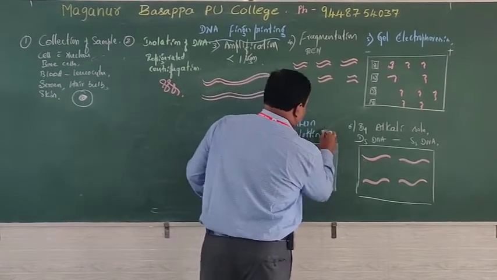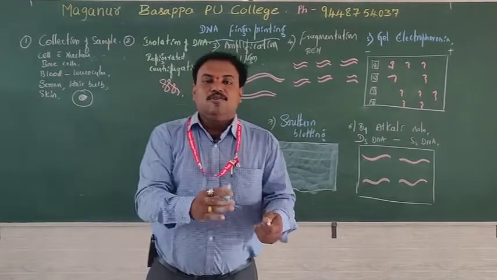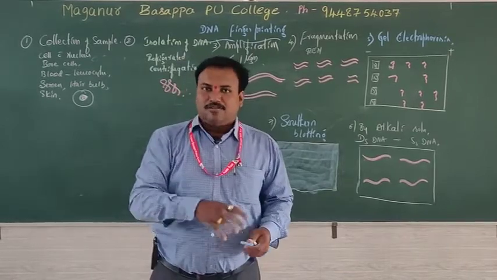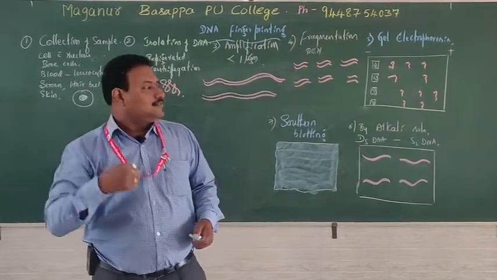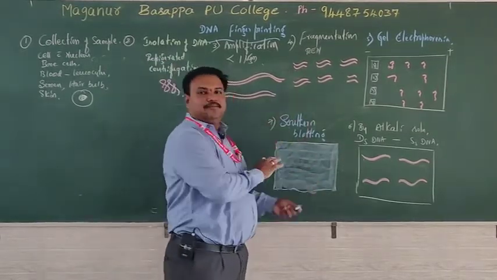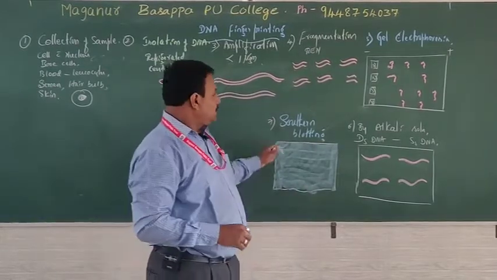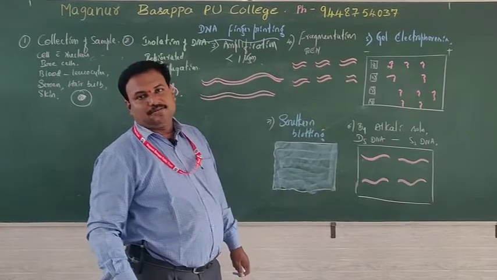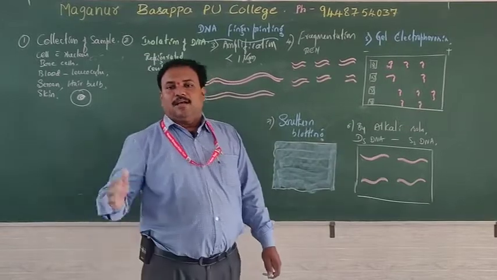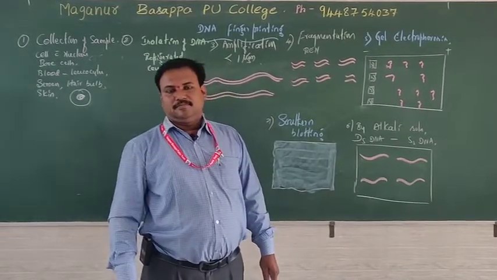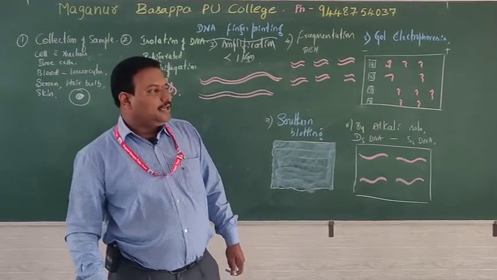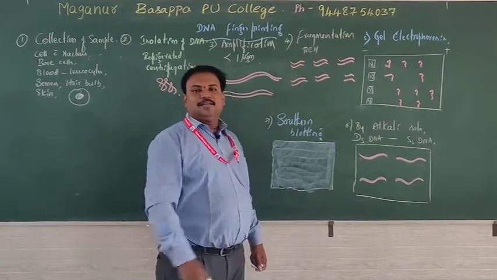Blot. If ink falls on your notes, what will you do? You just roll a piece of chalk or touch a cotton cloth to absorb it. Yes, okay. Single-stranded DNA structures are separated from the gel. Separation of DNA is called Southern blotting. In the same way, there are different types, such as Northern blotting, separation of RNA. Okay, and then Western blot, that means the separation of protein particles.